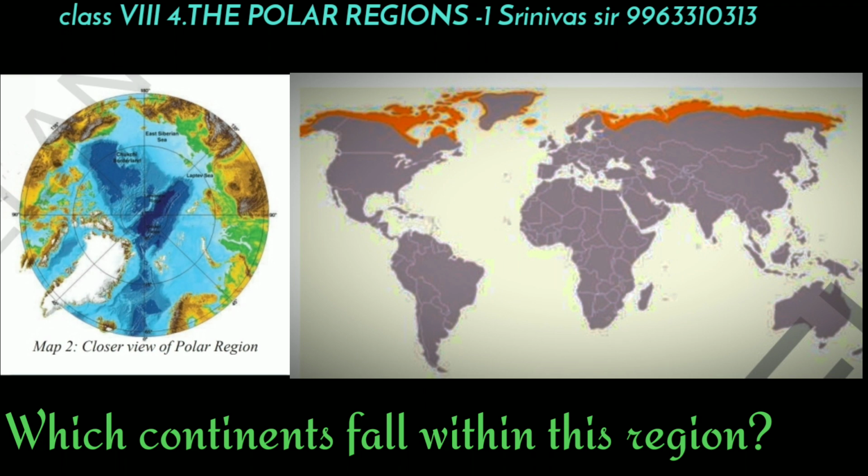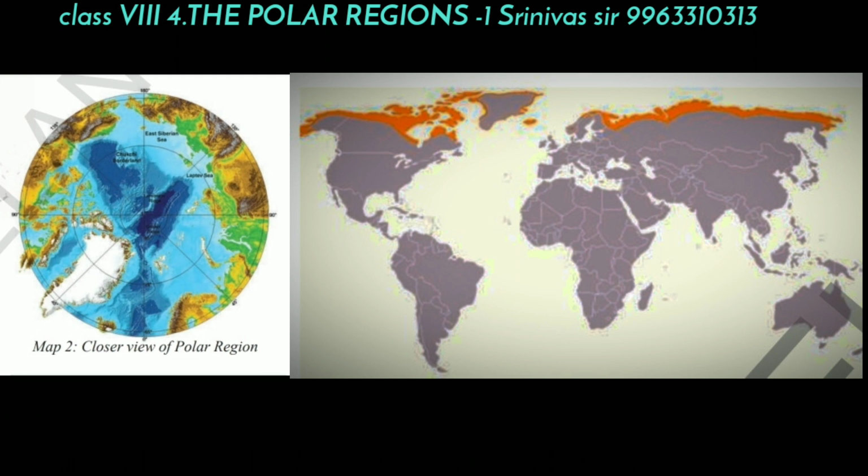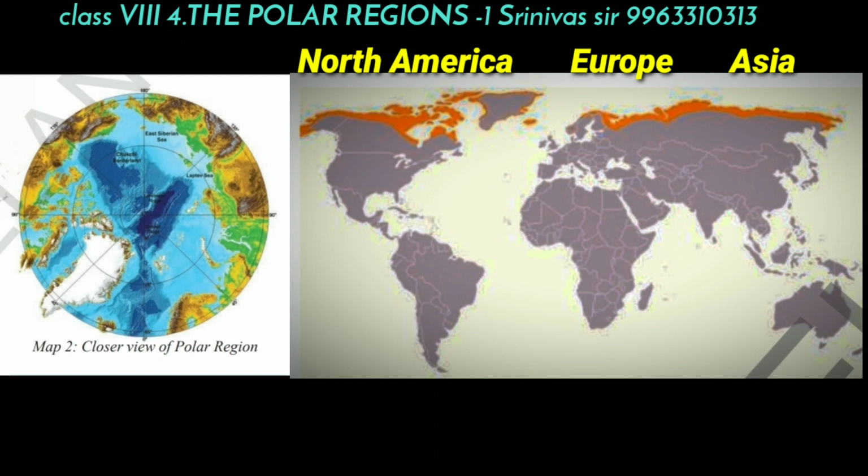Dear children, which continents fall within this region? How many continents are situated in the polar region? 3 continents are situated in this polar region. They are North America, Europe, and Asia.